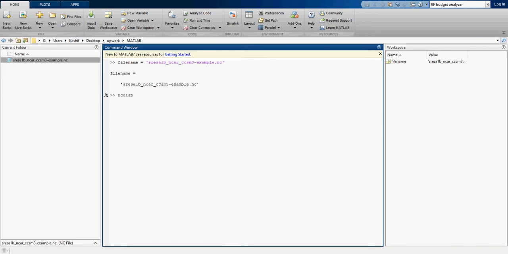So ncdisp, and what we want to display is the file name, the source file. This command will show us what all data is contained in this file.